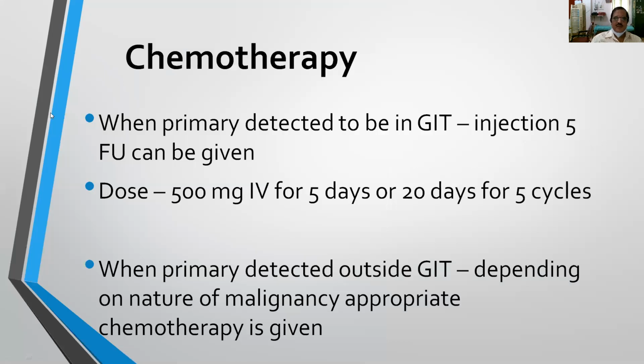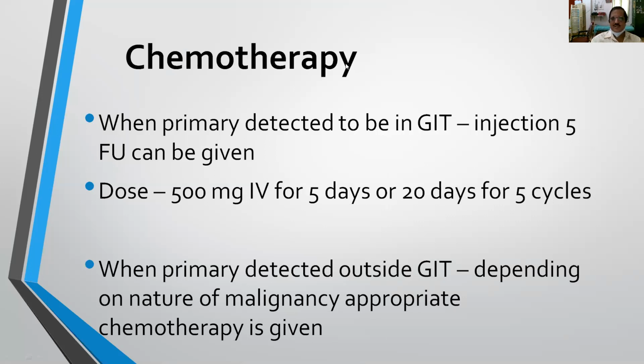And chemotherapy, when the primary is detected to be in the gastrointestinal tract, 5-FU is very, very useful. I told you already, the dose is 500 milligrams intravenously for 5 days or 20 days with 5 cycles we can give. Most of the time it is a very cheap drug and the most useful drug, particularly in malignancies of the gastrointestinal tract. And when the primary is detected outside the gastrointestinal tract, depending upon the nature of the malignancy, you have to select the chemotherapeutic agent.